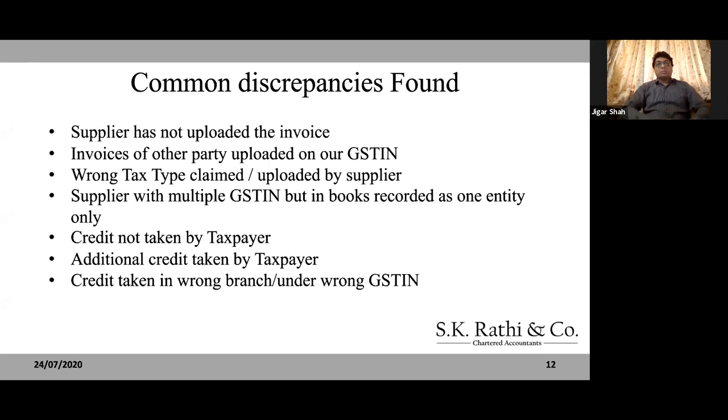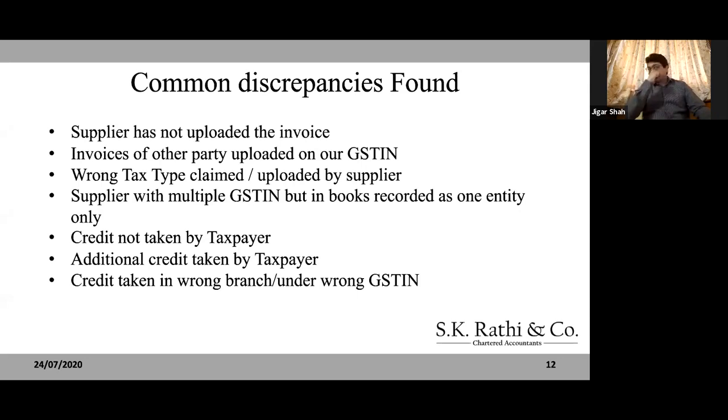Supplier with multiple GSTIN, but in books recorded as one entity only. So this becomes a challenge while reconciling. Your supplier might be in different states, so he will be having different GSTIN, but there are high chances that in your books of accounts you just maintain one ledger as a creditor. So this becomes a huge challenge when you are doing a two-way reconciliation.